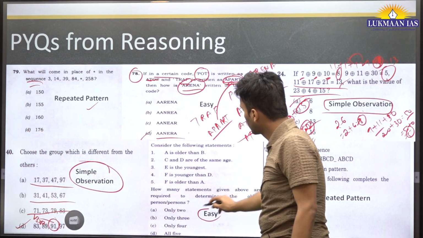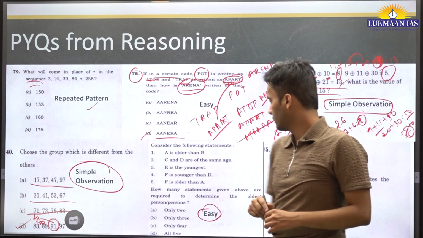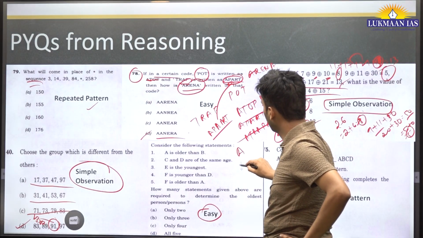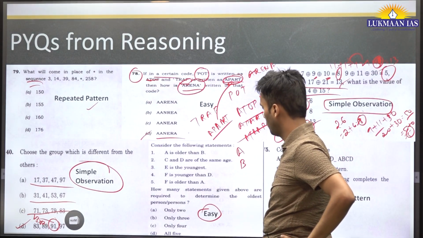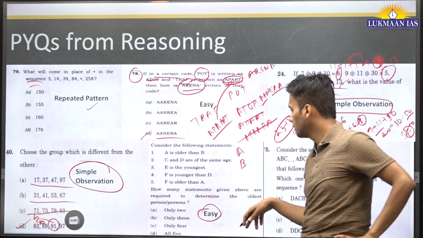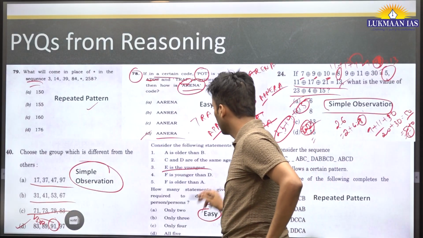And we are also given such kind of question that how many statements are required to come to the right answer. Suppose A is older than B. So we will write A above B. Okay. C and D are of the same age, but we do not know where they are placed. So E is the youngest. So from this statement we know that E is the youngest.